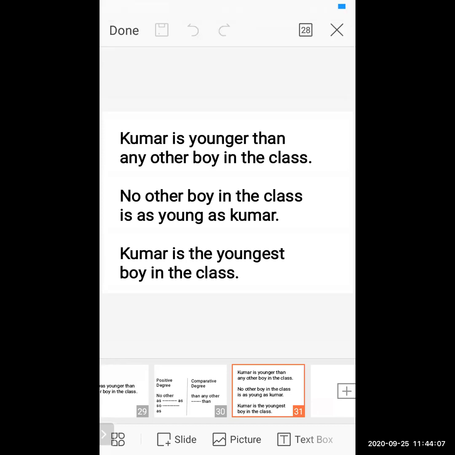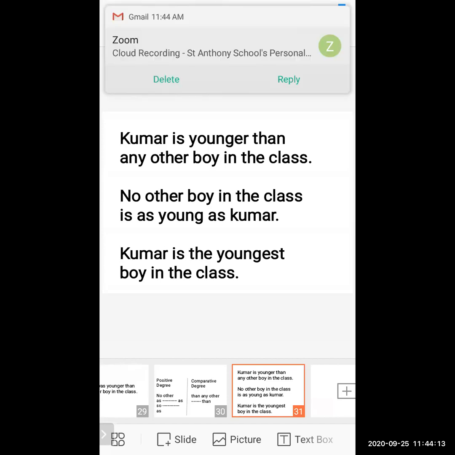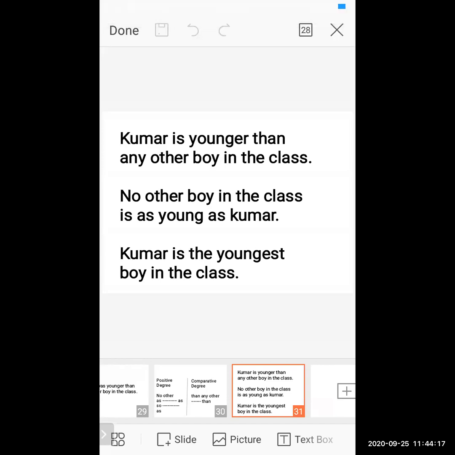That's the reason I'll first explain the superlative sentence and how to change the sentence formation into positive and comparative. Once you understand the superlative concept and how to transfer it into positive and comparative, it is much easier when you change positive into comparative and comparative into positive.